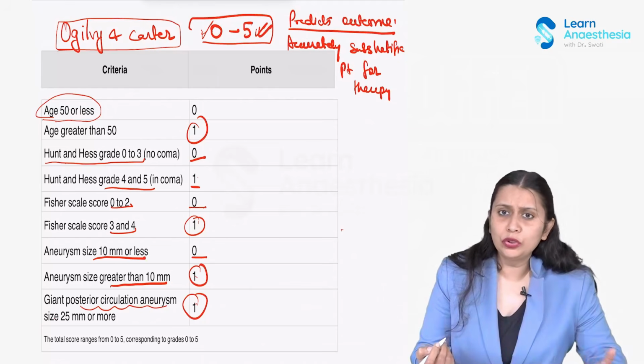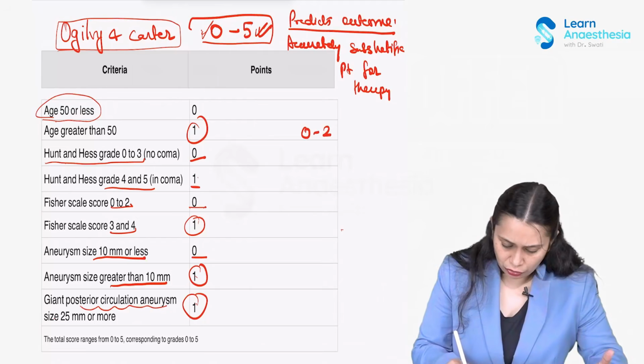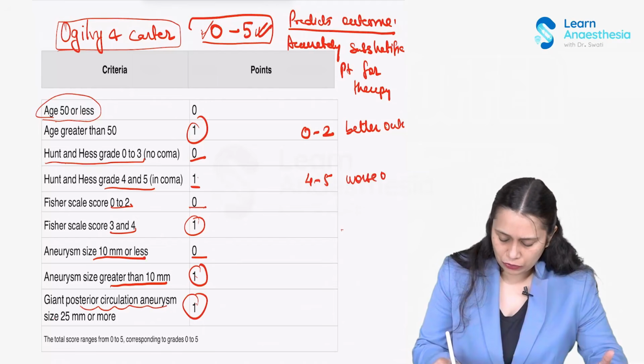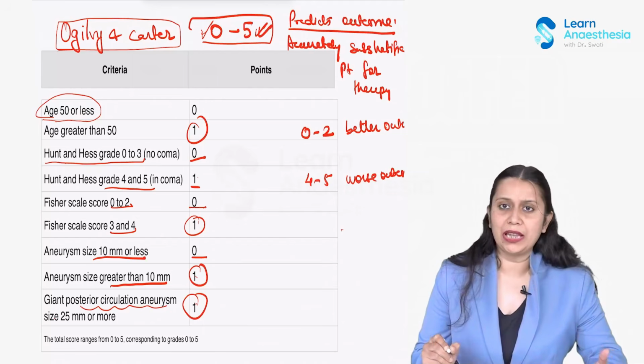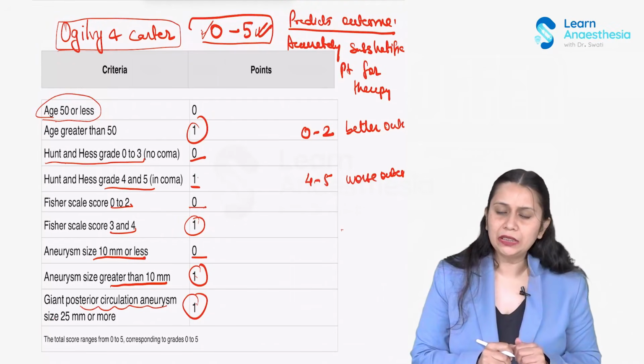Patients with low score 0 to 2 have a better outcome compared to patients who have a higher score between 4 to 5. Patients with 0 to 2 definitely have a better outcome compared to patients with 4 and 5, who have the worst outcome and highest mortality. Okay, so this is your Ogilvy and Carter grading system, point system, right?